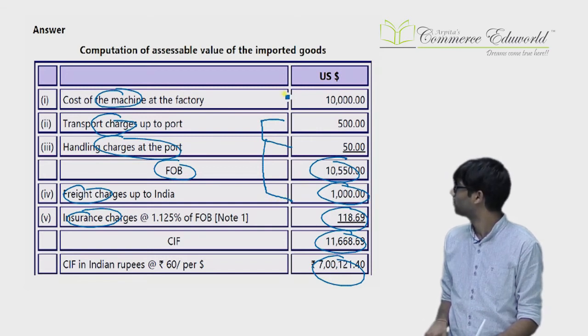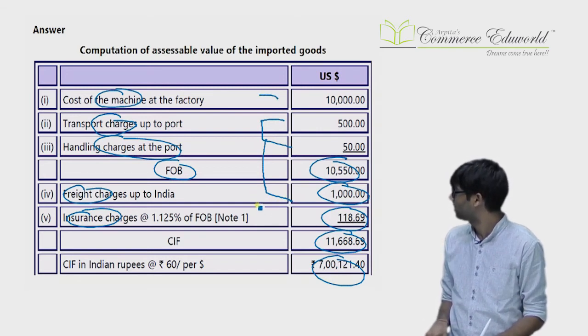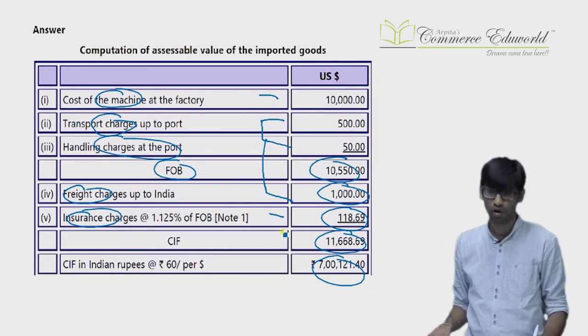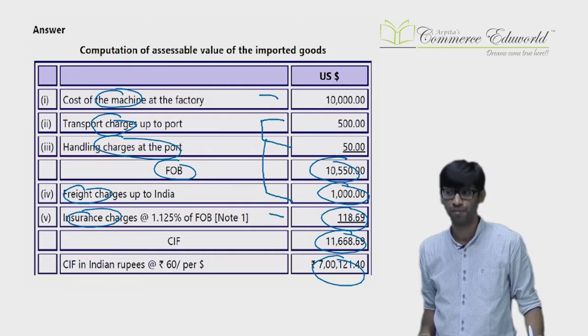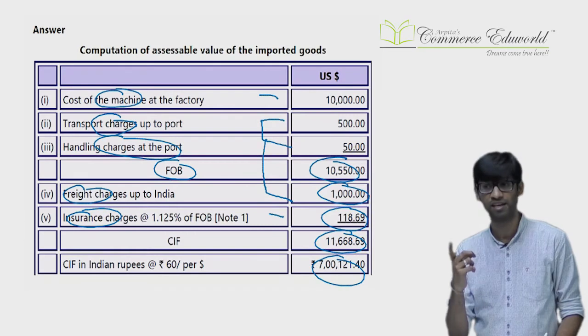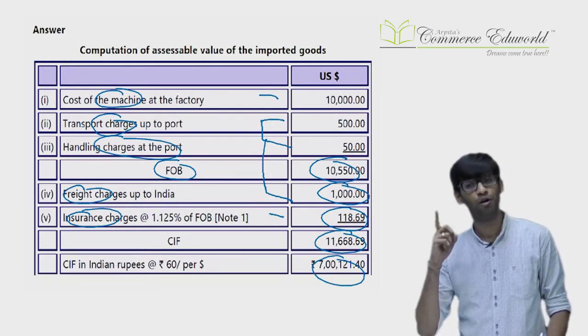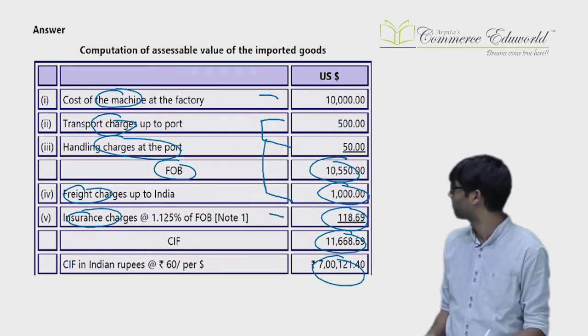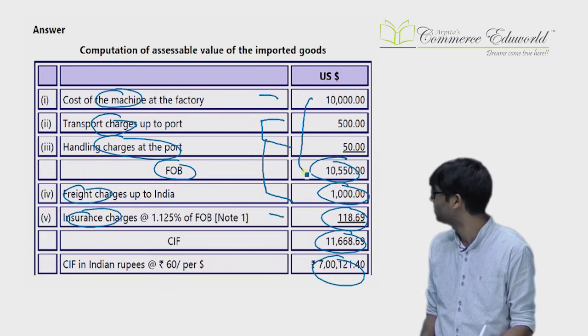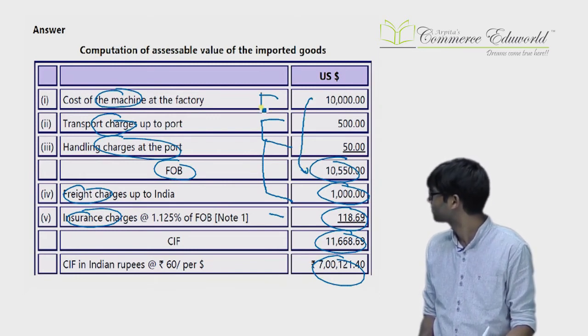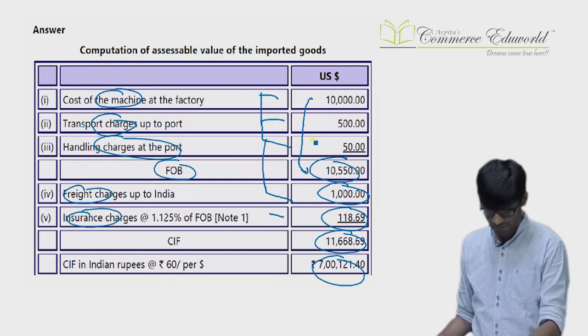The above part, that's the cost of machine, and then last we have added insurance. Since insurance is not known, insurance is 1.125% of FOB. Now you need to be careful while calculating FOB. FOB means value up to the load port. So all values up to that were included to calculate the FOB. Fine enough. Next sum.